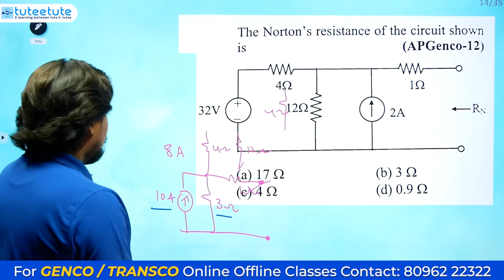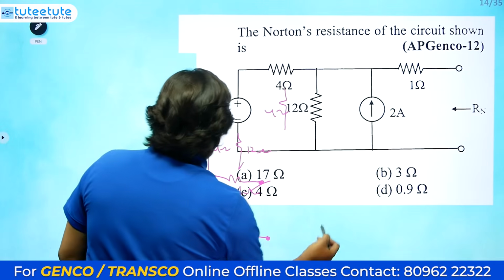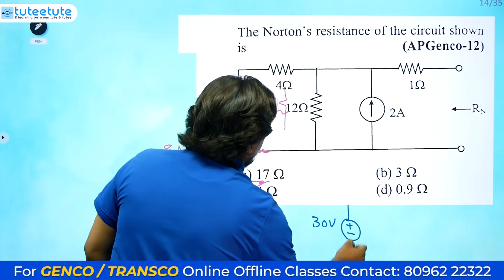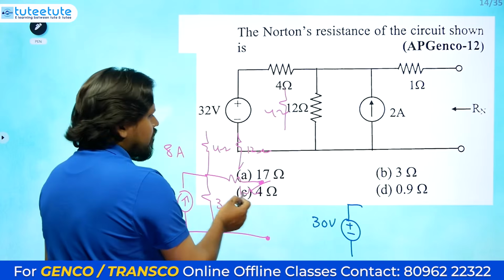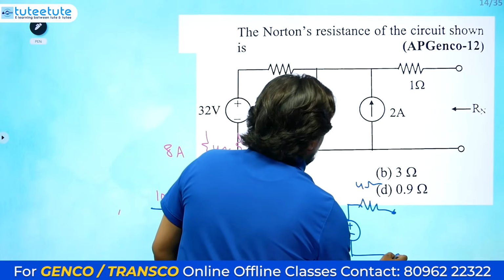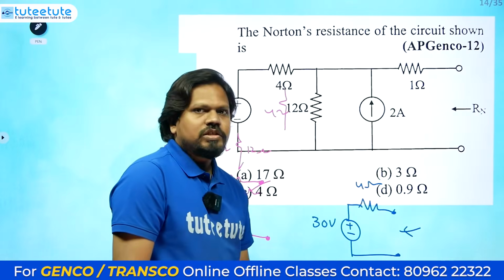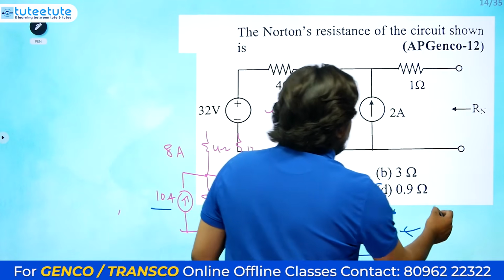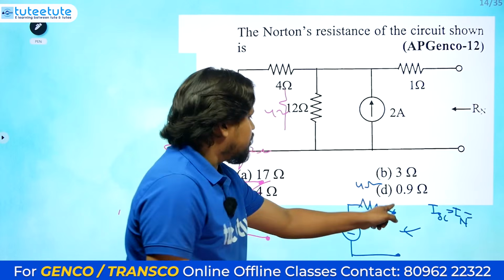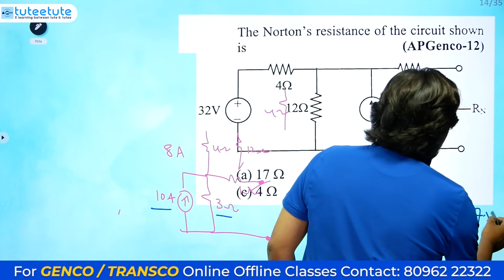Okay, so this is enough. 10 amperes in parallel with 3 ohms, you will be getting a voltage source of, what is the voltage source value, 30 volts. Okay, so in series with 3 ohms another 1 ohm is there, so it will be 4 ohms. So directly you got Thevenin's equivalent voltage, and we got Thevenin's resistance or Norton resistance. If you do a short circuit, what is the short circuit current or Norton equivalent current? 30 divided by 4, so it will be 7.5 amperes.